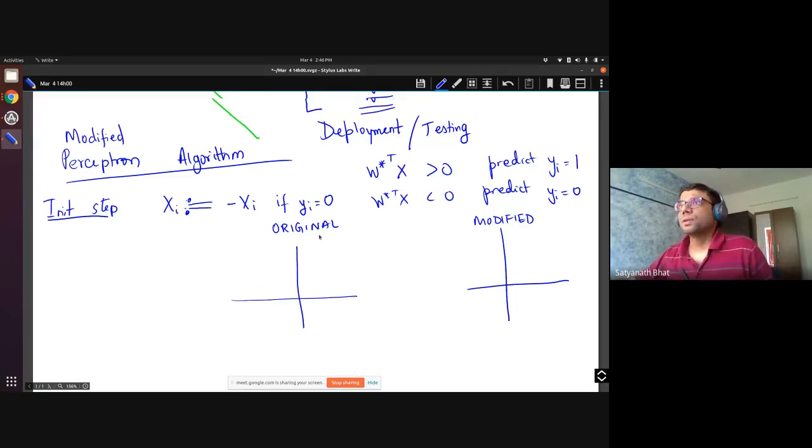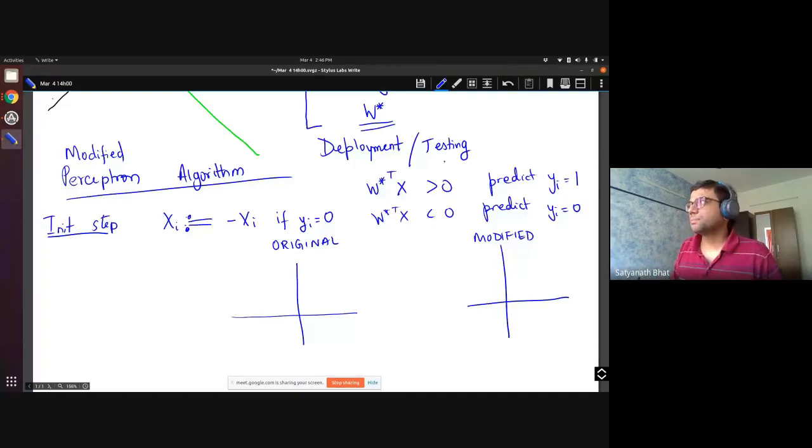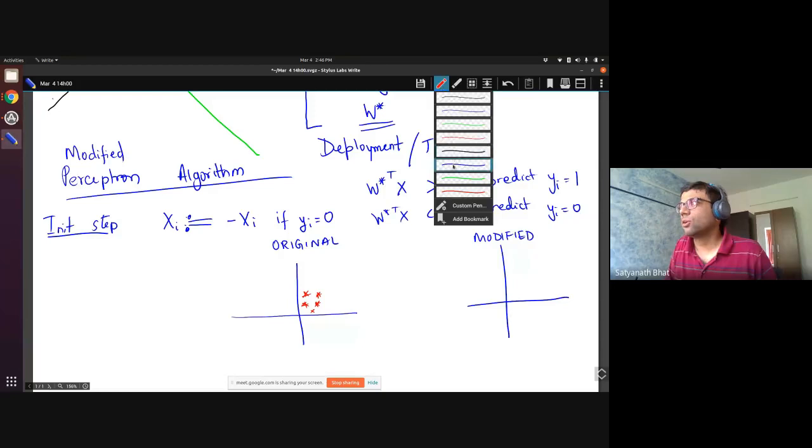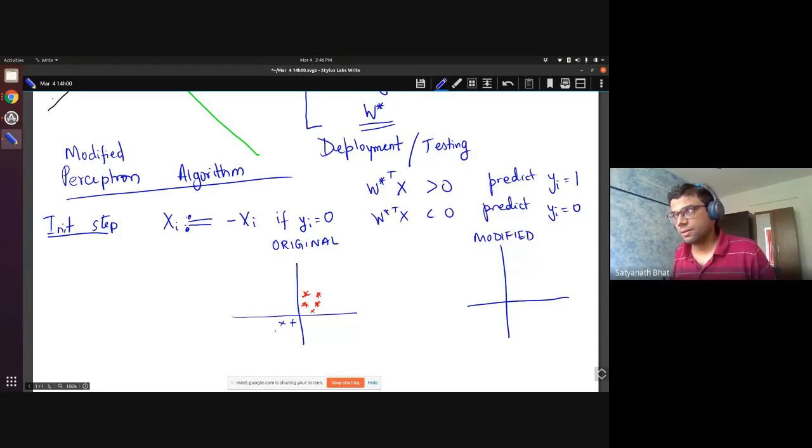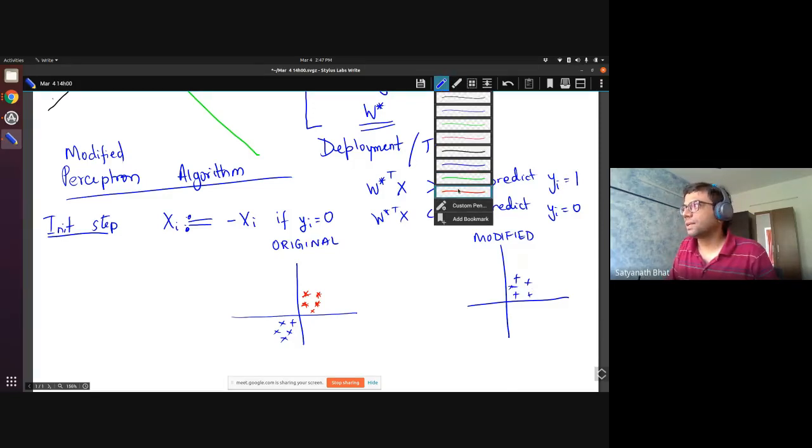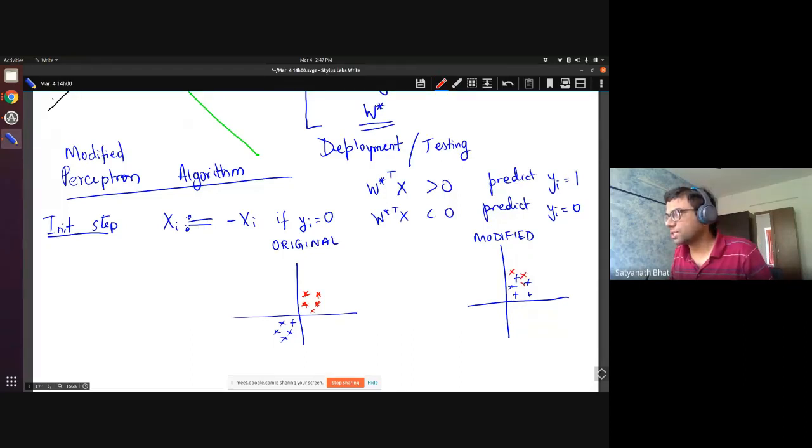Okay, so let us take a bunch of points. All the positive points are here, and your negative points, let us say, are in the third quadrant. When I take these points and reflect them symmetrically, they move from this quadrant to this quadrant. What ends up happening is all the points lie in one region, so your positive points are there and your negative points are also there.